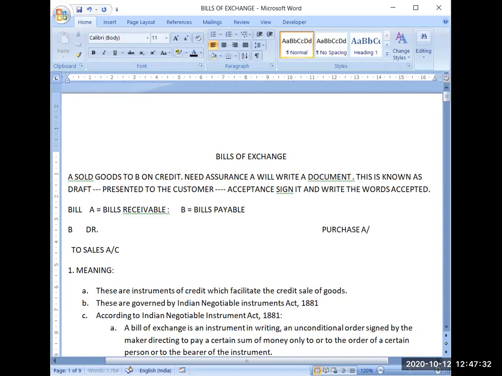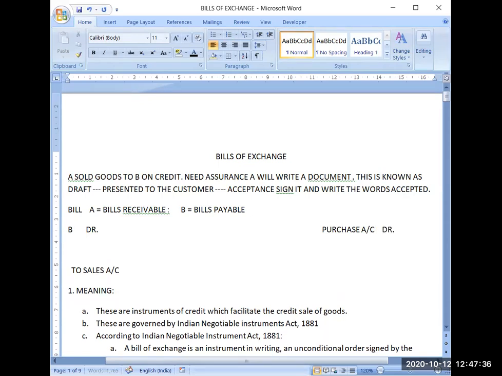Purchase account debit to A. So you can see the transaction is the same, but from the viewpoint of A, the entry will be B account debit to sales account, whereas from the viewpoint of B, the entry will be purchase account debit to A.